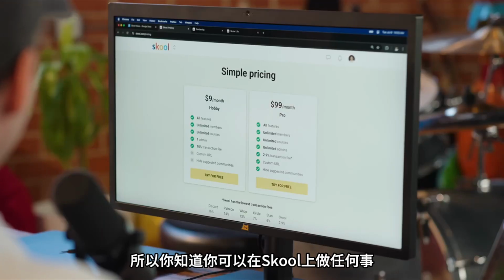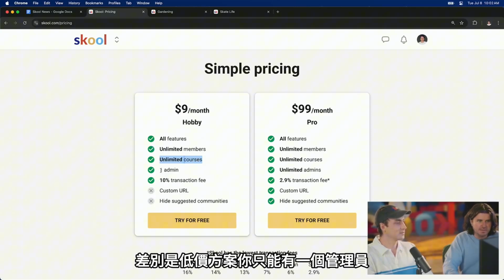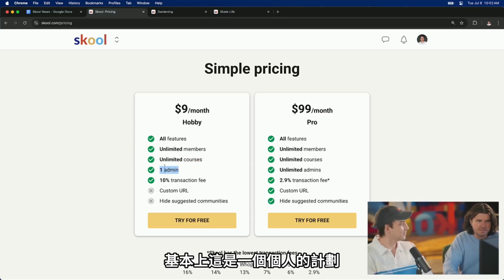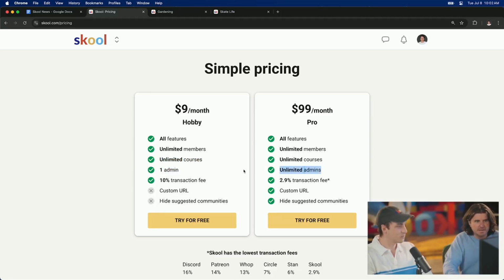So, you can do everything. Boom. Unlimited members, unlimited courses. Yes. The difference is you only get one admin, which is yourself, basically. It's a solo plan. Yep. You get unlimited on Pro. And then 10% transaction fee.